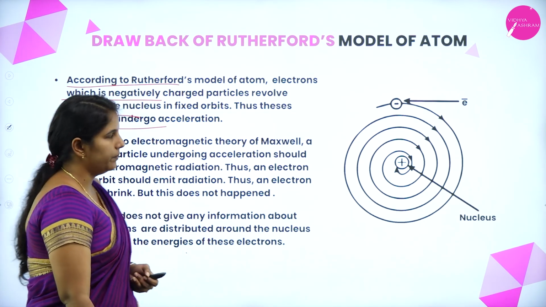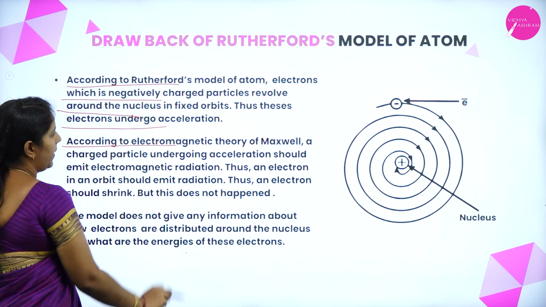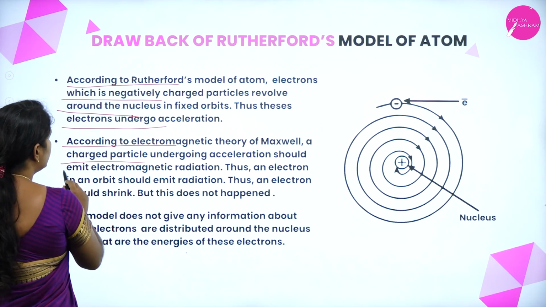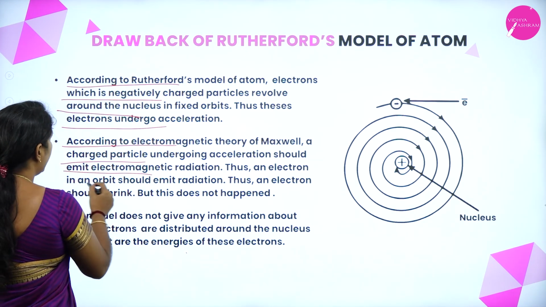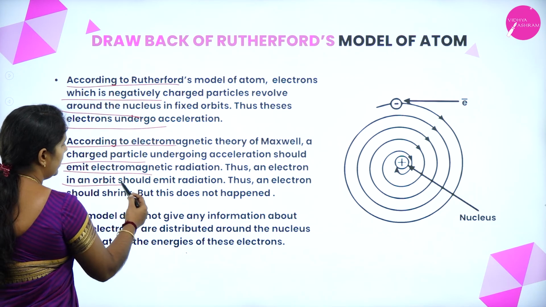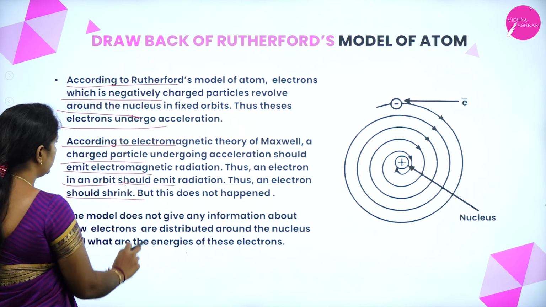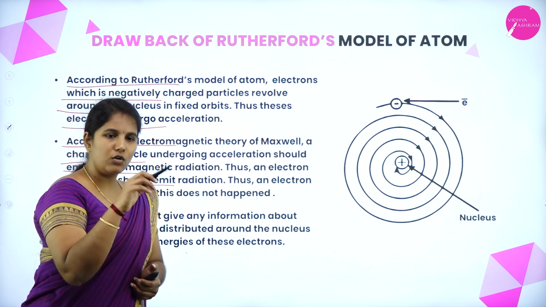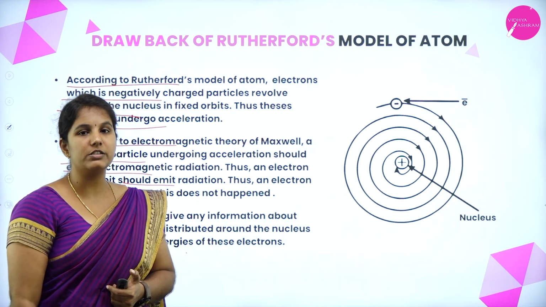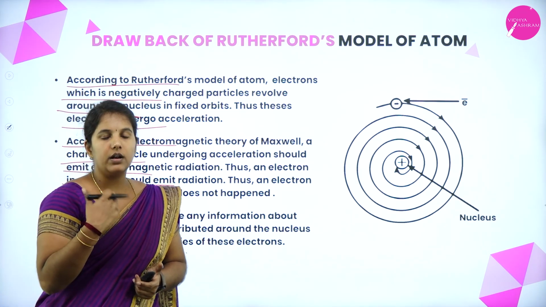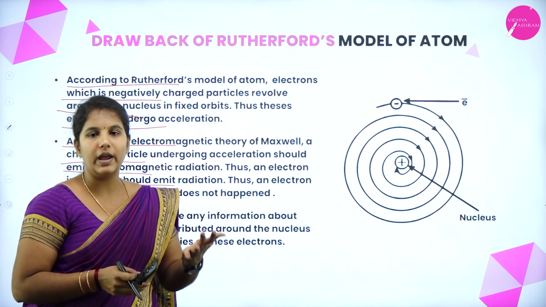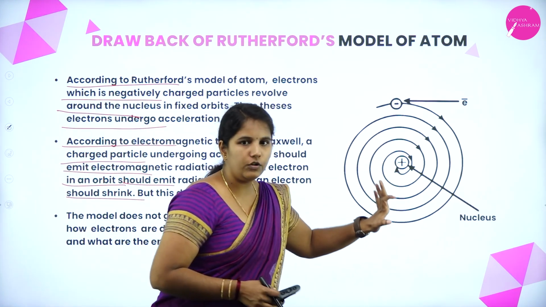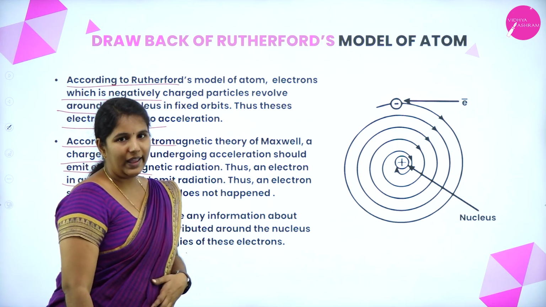And according to the electromagnetic theory of Maxwell, a charged particle undergoing acceleration should emit electromagnetic radiation. So the electron in an orbit should emit radiation and shrink, but that does not happen. When the electrons are revolving in their orbits, they will emit electromagnetic radiation. When they emit electromagnetic radiation, finally they will shrink and fall onto the nucleus. When the electrons fall onto the nucleus, we know that matter will not exist.